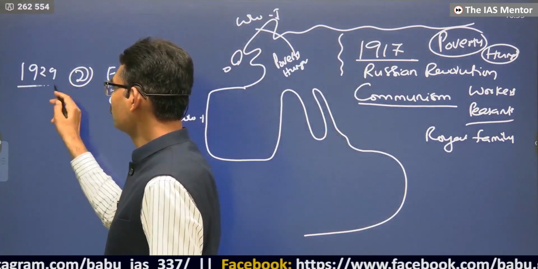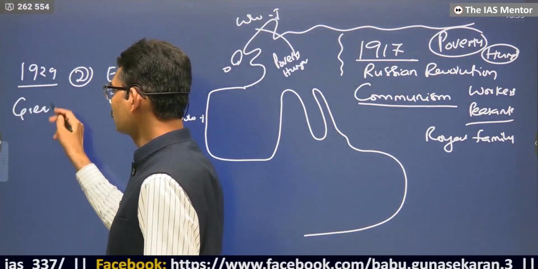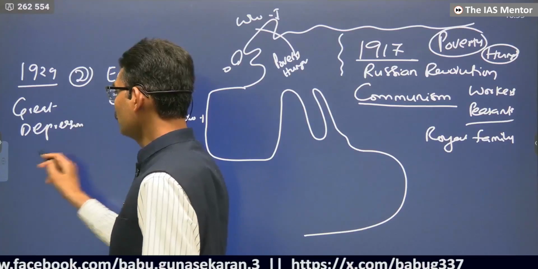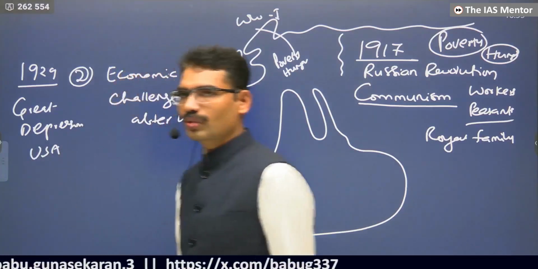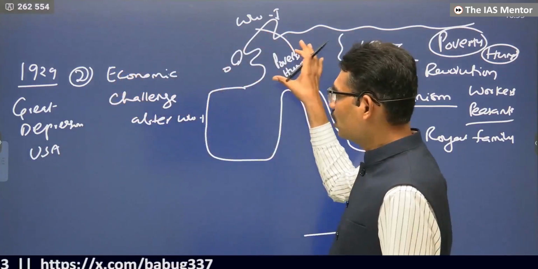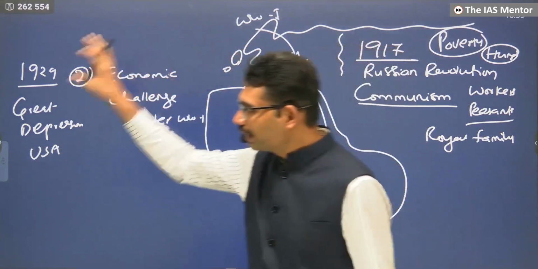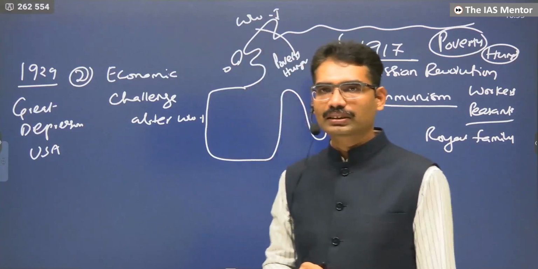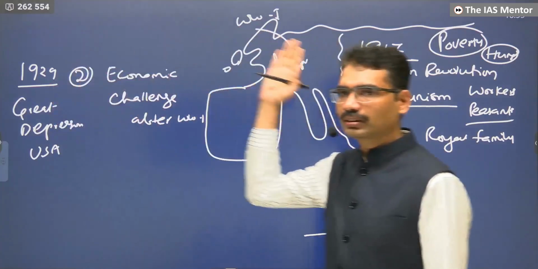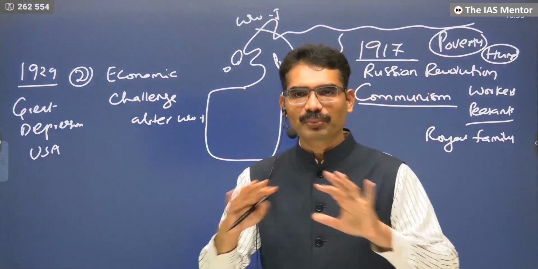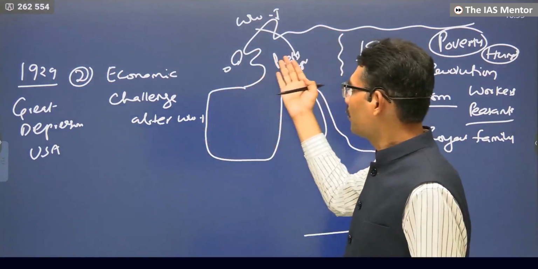Meanwhile, in 1929, the Great Depression came in the USA. The USA was giving loans to rebuild, but America itself entered into an economic crisis. They stopped funding. Here the economic structures had already completely collapsed. Now poverty, hunger.